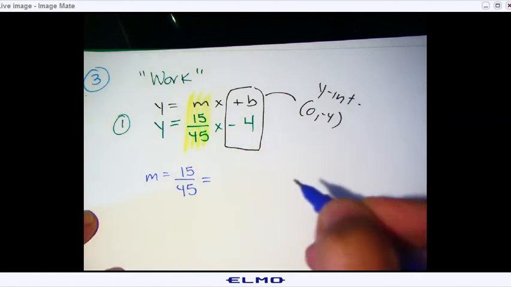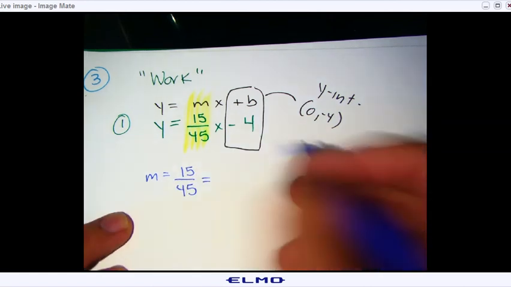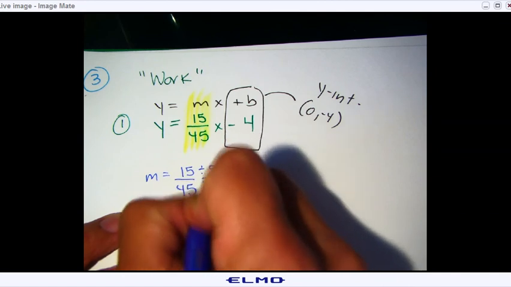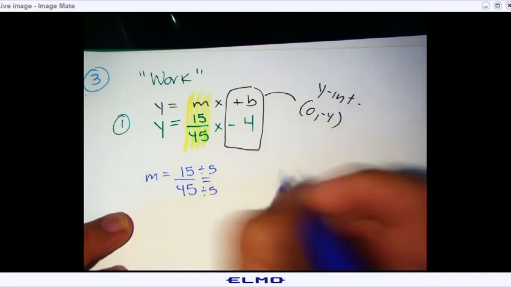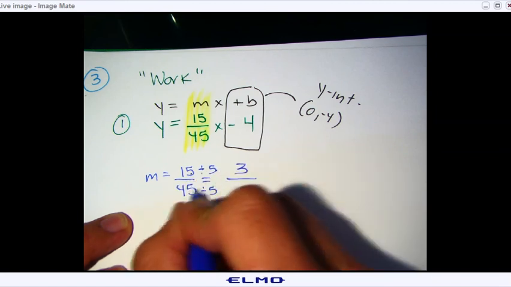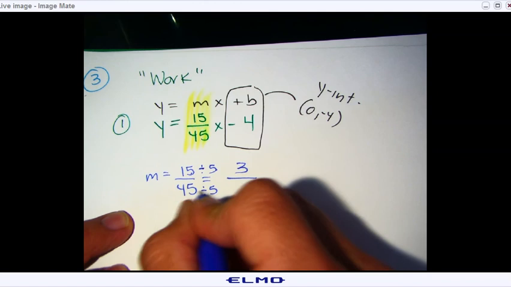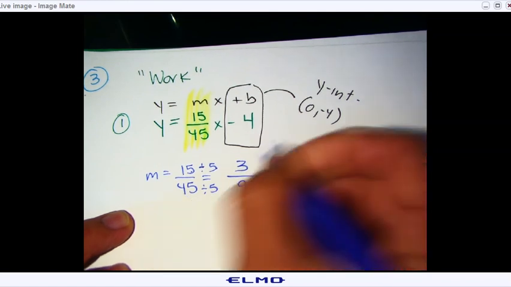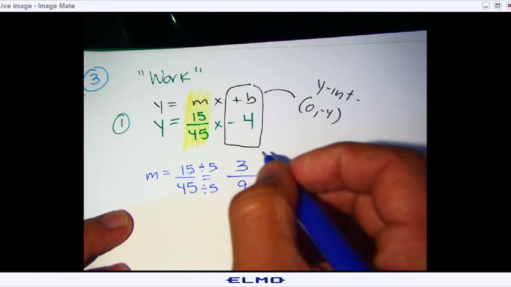Now, can I divide? A lot of you said it's easier to divide. Well, I could divide by 5, top and bottom. 15 divided by 5 is 3, and 45 divided by 5 is 9, because 9 times 5 is 45. So there's your new m.